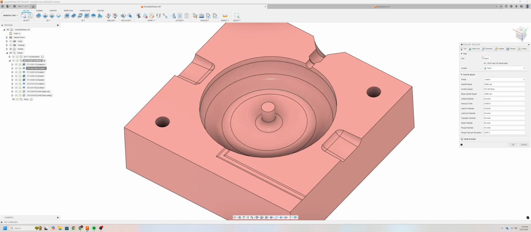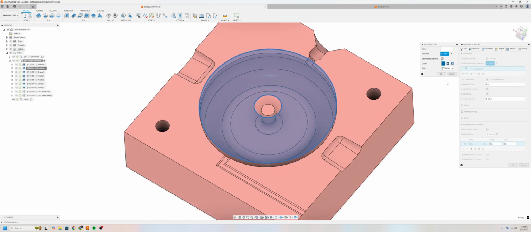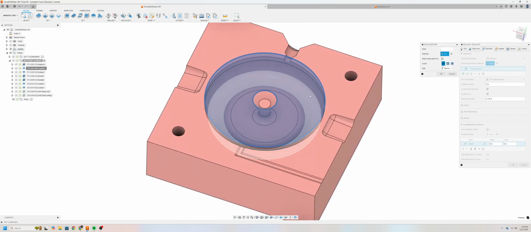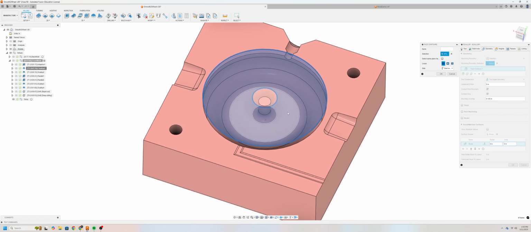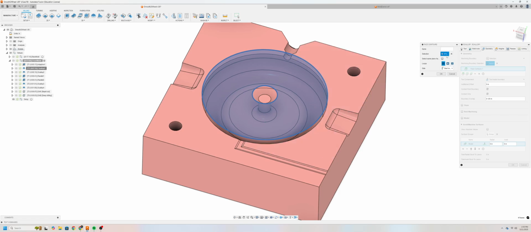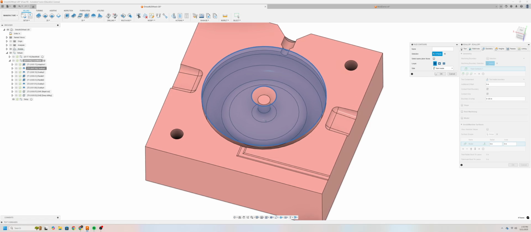For geometry, it's going to also be a little bit different. I'll be using face contours instead of a chain. And here I have 4 faces selected. Now, the 4 faces that I've selected are these fillets and this flat surface at the very end. So I can click all of these individually, and I should have my selection of 4 faces here. Just make sure that you have Start Inside enabled as well.